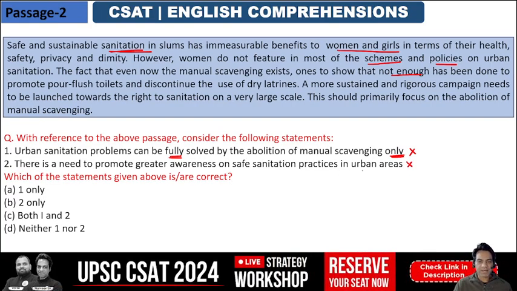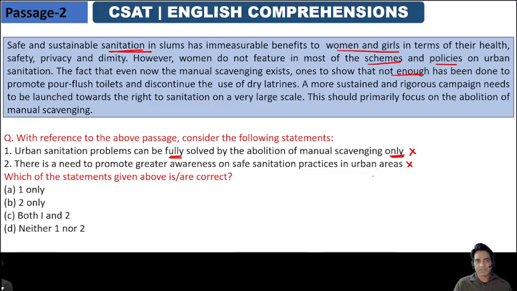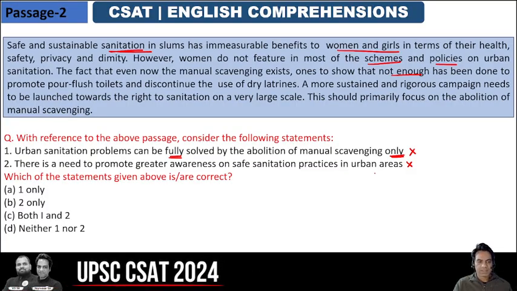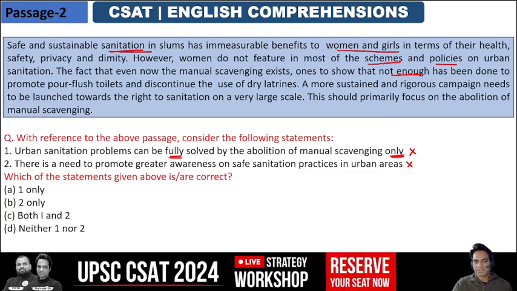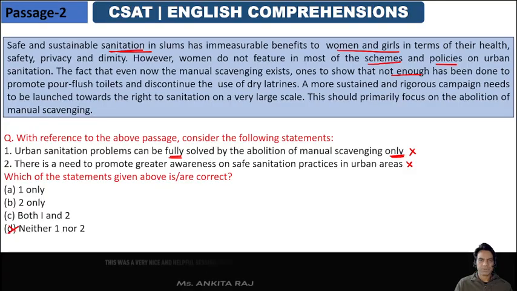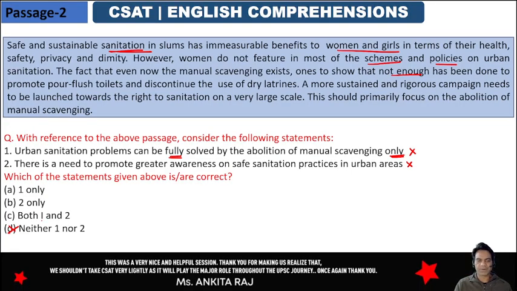Right, it's not just the urban areas that we need to promote. In urban areas, people are educated, they work, so they know about sanitation. But what is missing in urban areas is participation of women. So neither one nor two, both the statements are incorrect according to the passage.